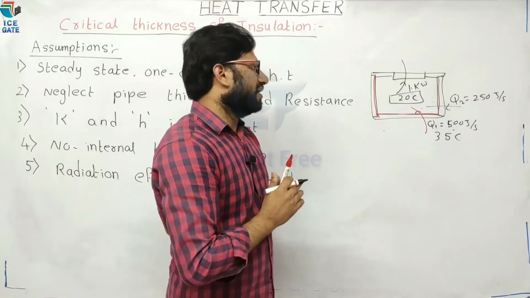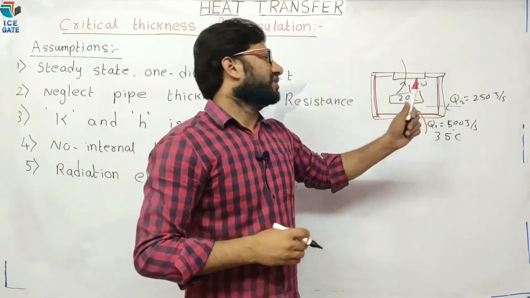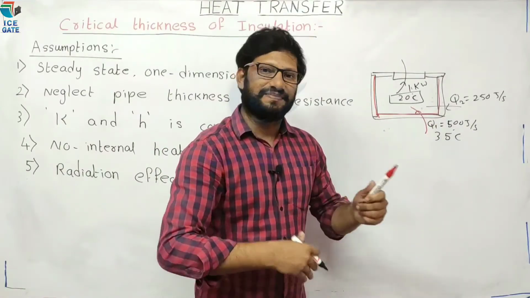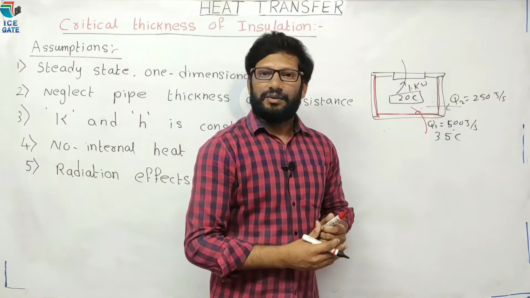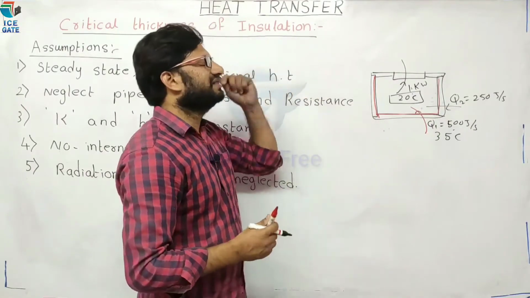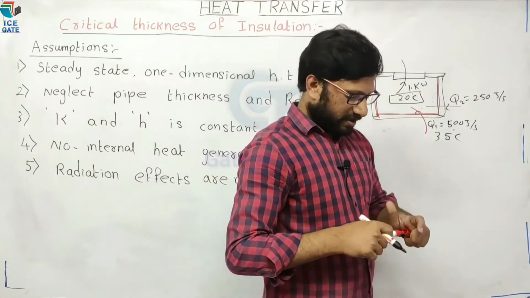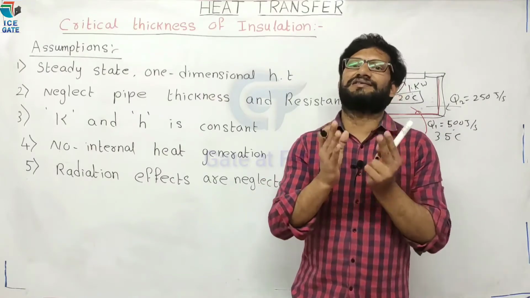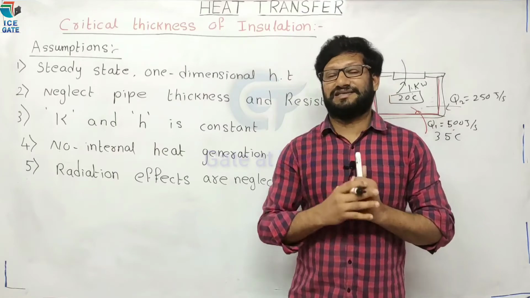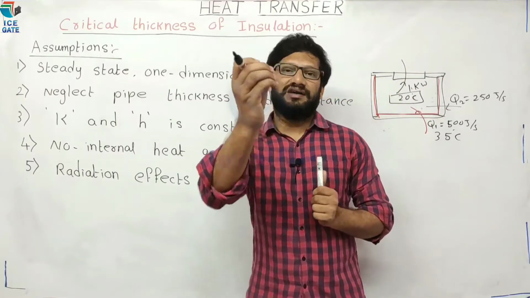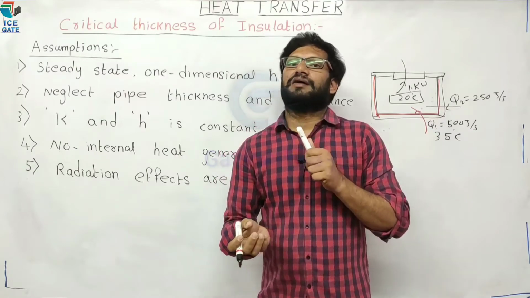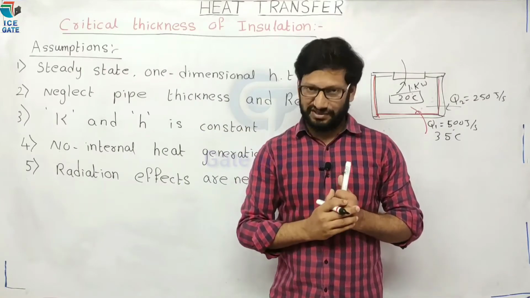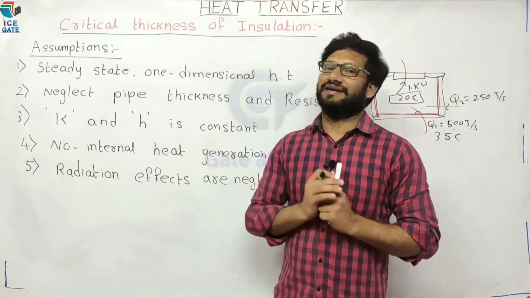Hope you understood. Now, this is one example of insulation, and we also have steam pipes, cylindrical insulation, and spherical insulation. Why are we going to discuss the critical thickness of insulation? When insulation is provided for cylindrical and spherical shapes, we face difficulty in knowing whether the heat transfer increases or decreases. That depends on the critical thickness of insulation, which we will discuss clearly.